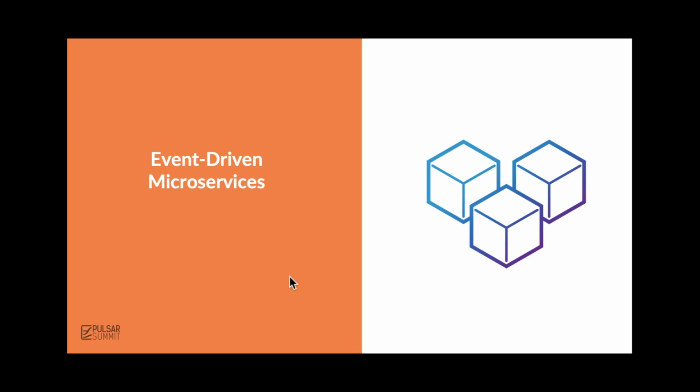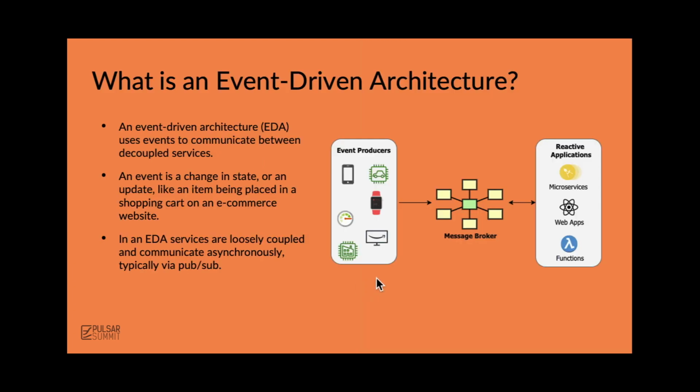So what are event-driven microservices? In an event-driven architecture, you decompose a larger application into smaller individual units called microservices. These microservices communicate with one another by passing messages back and forth. Now, some microservice architectures prefer to use point-to-point communication using gRPC or other network-based protocols to make calls to one another in real time. Now, with an event-driven architecture, this interaction has been shifted to a message broker, or an intermediary that will store the messages and forward them on to other microservices interested in these events.